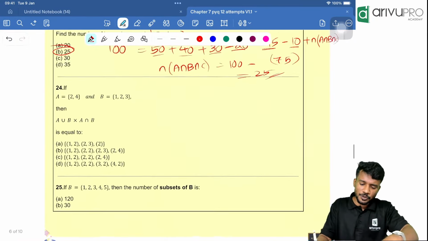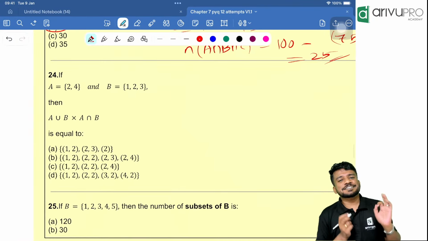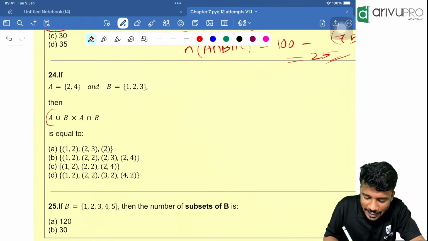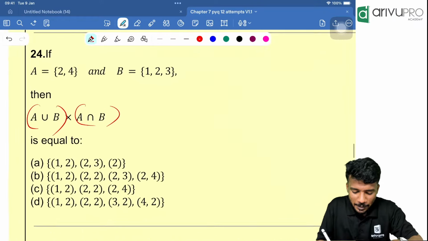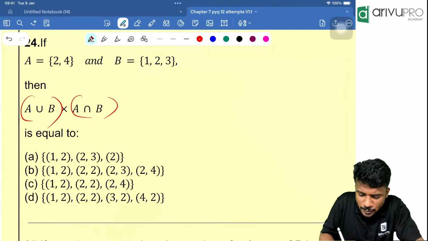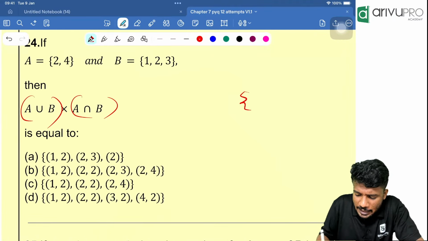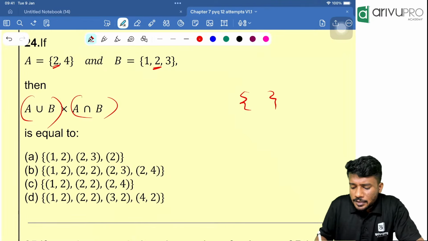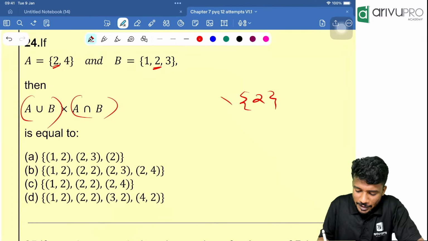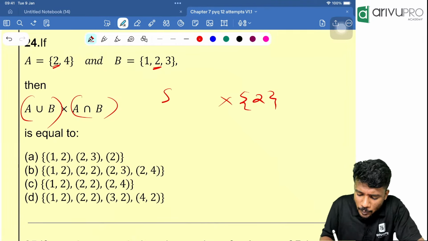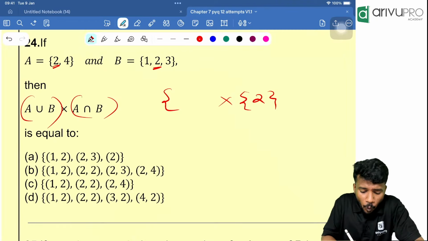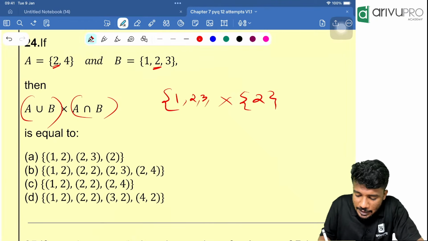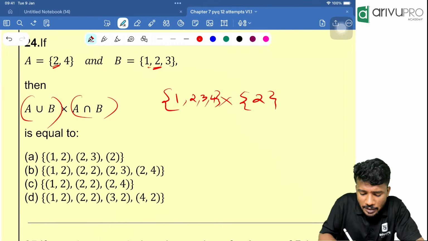Next question. If A is equal to the set {2, 4}, B is equal to the set {1, 2, 3}, we need to find A union B into A intersection B. A intersection B means common values. How many values are common? 2 is there. That means only 2 is there in A intersection B. Into A union B. A union B means all the values we should take. 1, 2, 3, and 4.